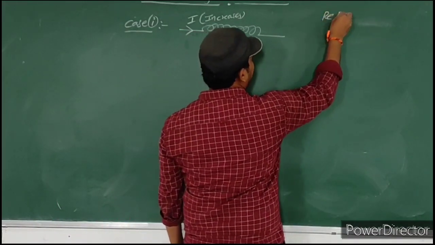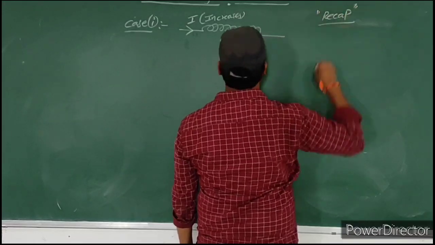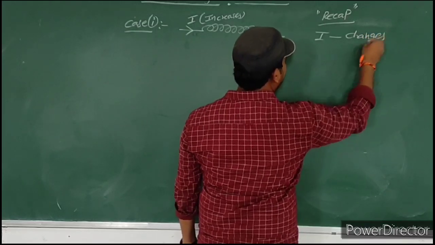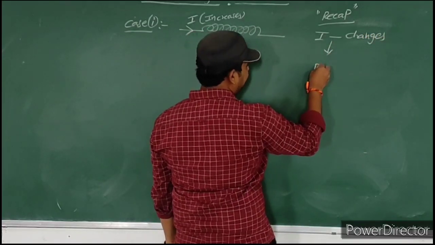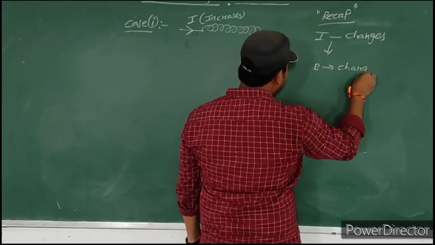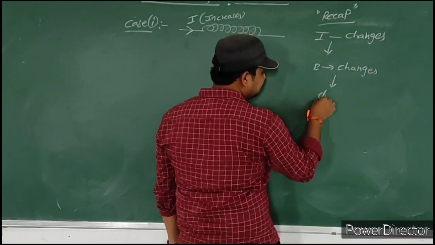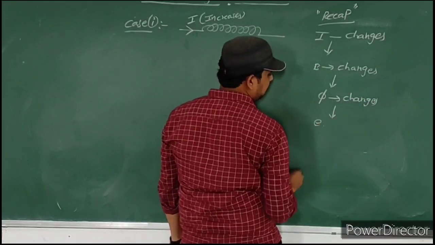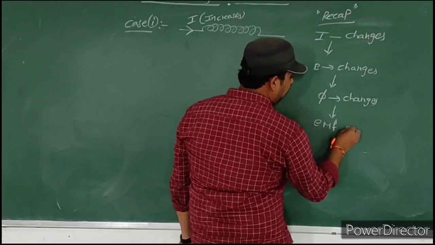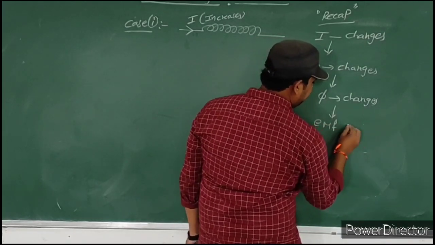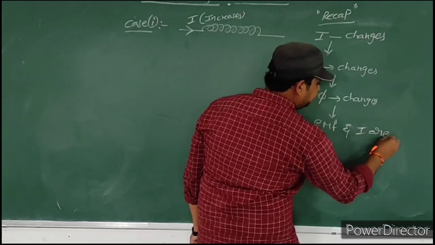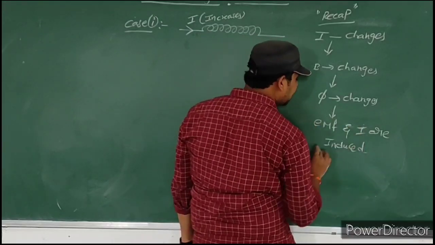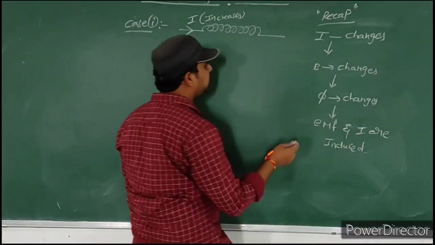First of all, recap the concept. What is the concept? I changes, increases or decreases. If electric current changes, the magnetic field changes. If the magnetic field changes, the flux changes. If flux changes, EMF is induced. EMF and electric current are induced in the same coil. That's why this EMF is self-induced EMF and this current is self-induced current.